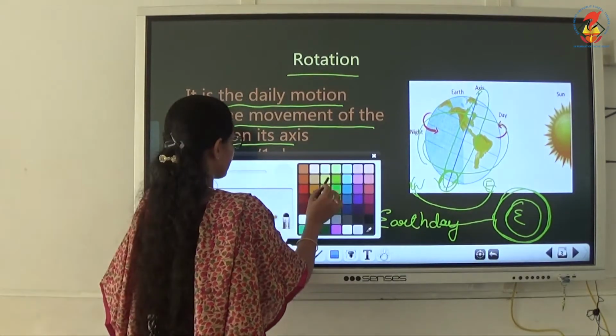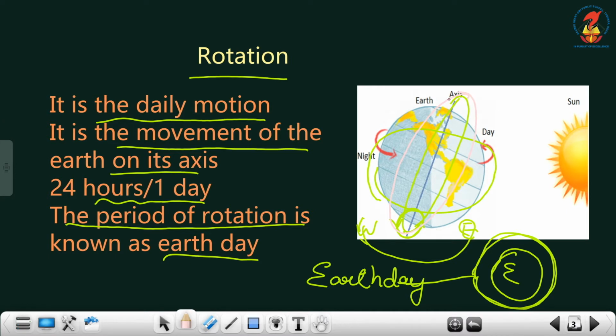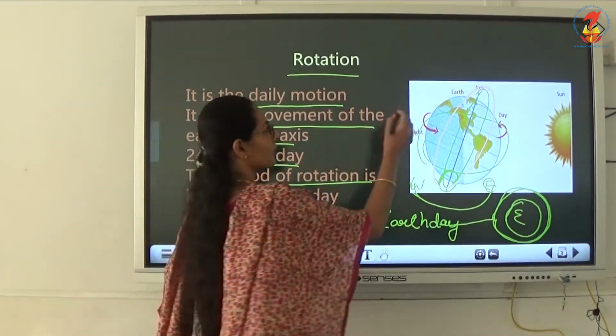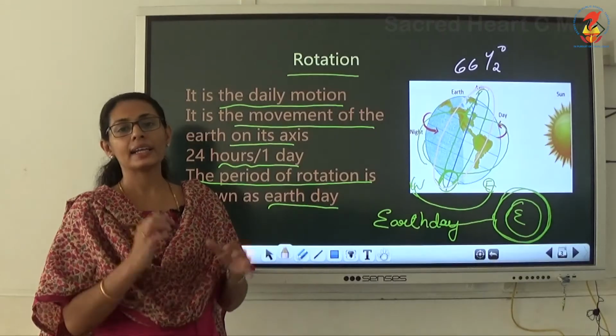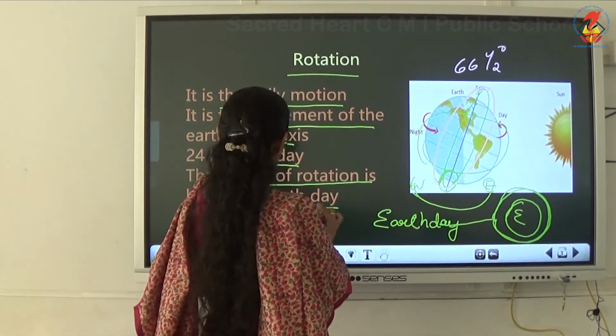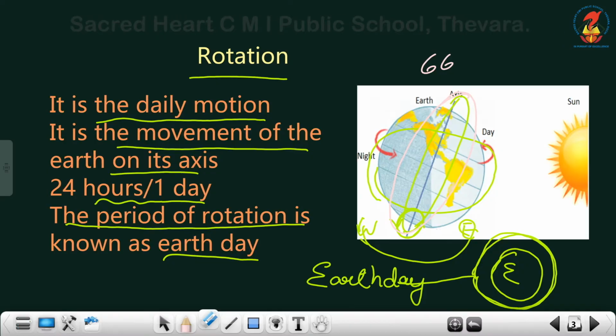The geologists proved that the axis is at 66 and a half degrees angle. Okay, 66 and a half degrees.